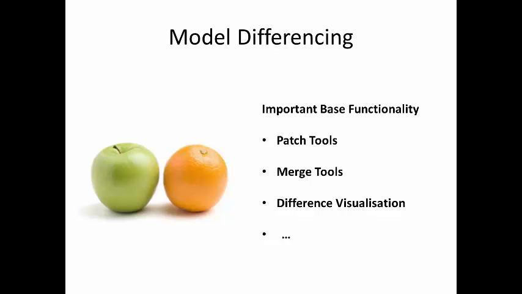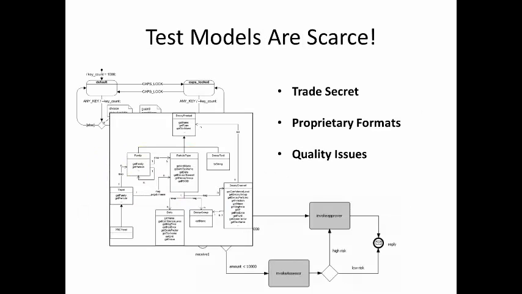between two models. While several differencing algorithms were proposed in the last years, it is hard to assess the quality of them. One important reason for this is the lack of test models. Such test models are scarce because they are treated as trade secrets, they are only available in proprietary formats, or if models are available, they lack specific properties needed to be used in an evaluation. Many of the algorithms presented therefore created and used their own test models, which are often unrealistic, small and simple examples.